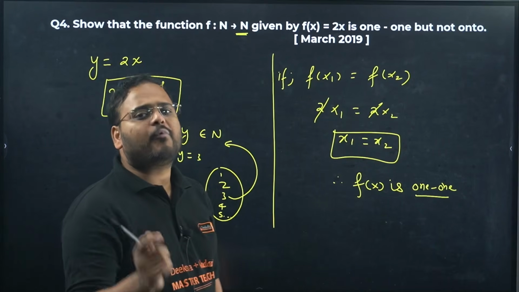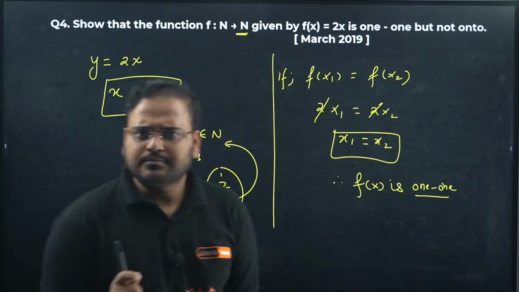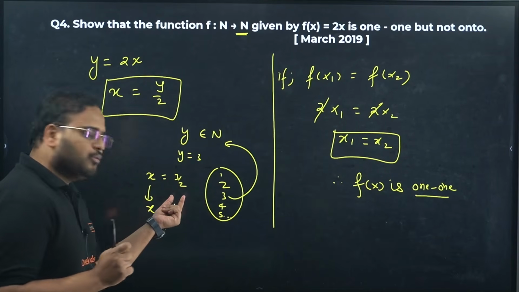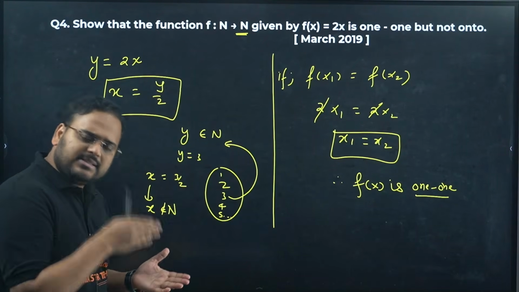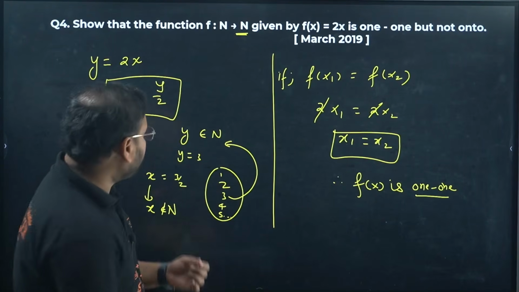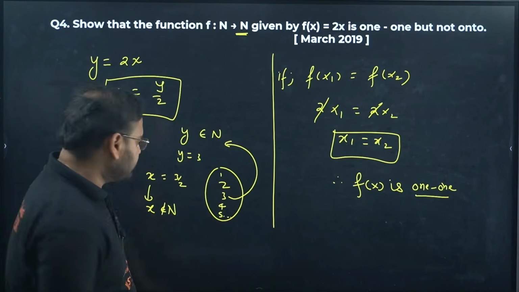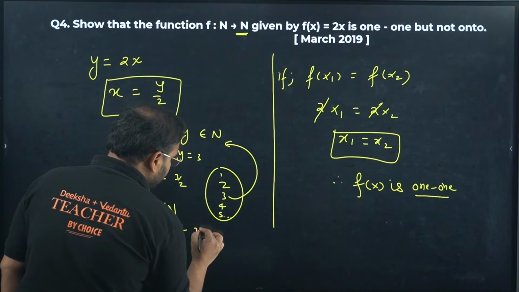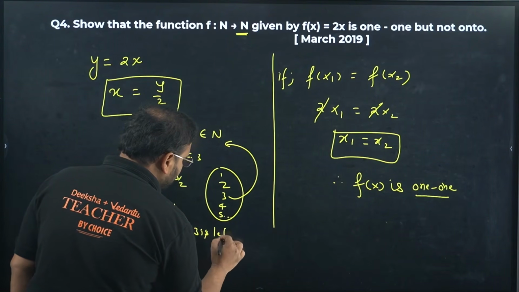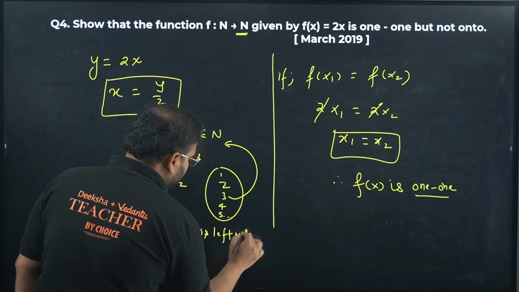Then this value of x is not a natural number anymore. Is 3 by 2, which is 1.5, a natural number? It's not. It means the number 3 in the codomain will be left out. What it implies is 3 is left out, and that is the clue.